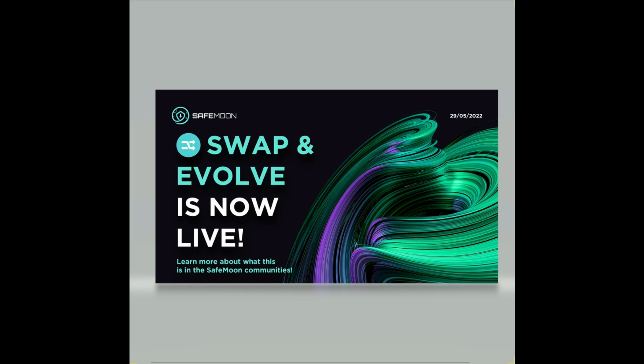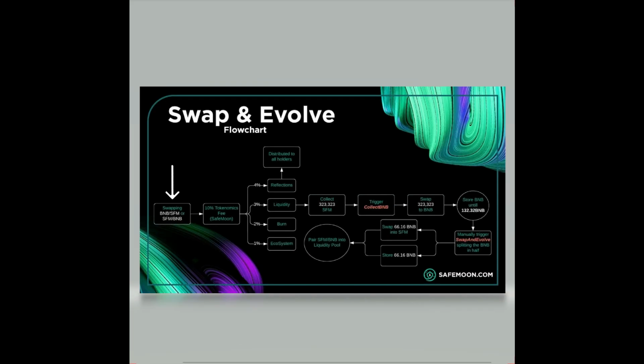Swap and Evolve does it in a very similar way, with a few key differences that make a big difference. Let's get back to the beginning of the process, but this time with Swap and Evolve in its place. Now, when someone buys or sells Safemoon, there's a fee. Depending on which Safemoon platform the transaction is being made will determine this fee. Again, to make things simple, let's stick with the 10% transaction fee.